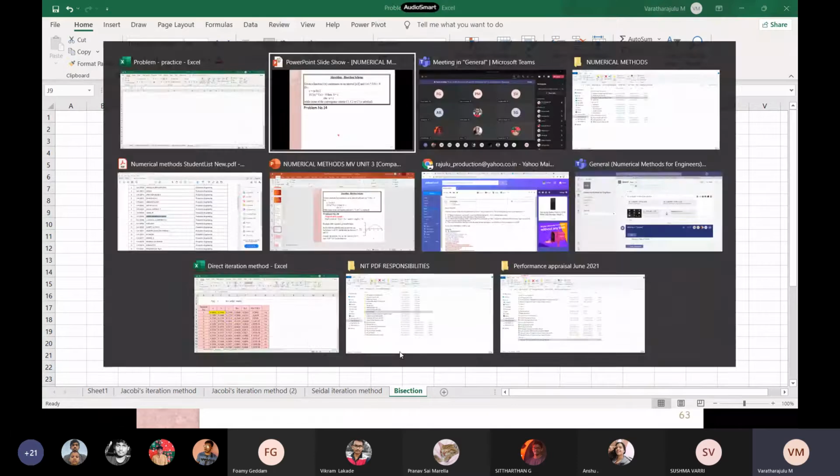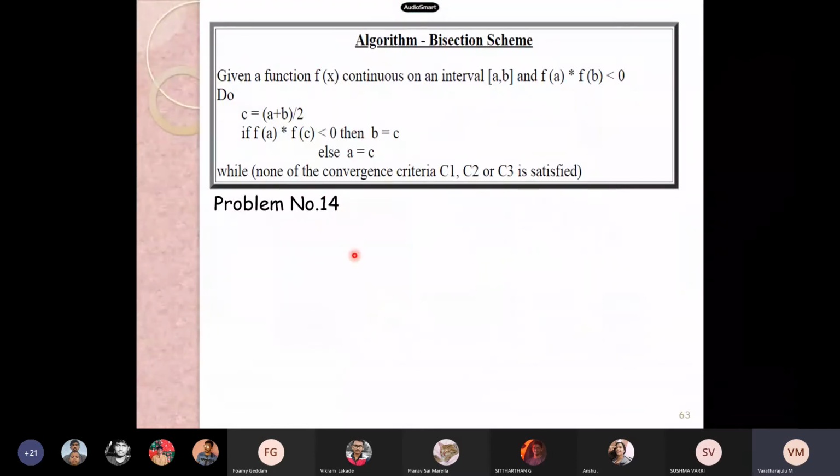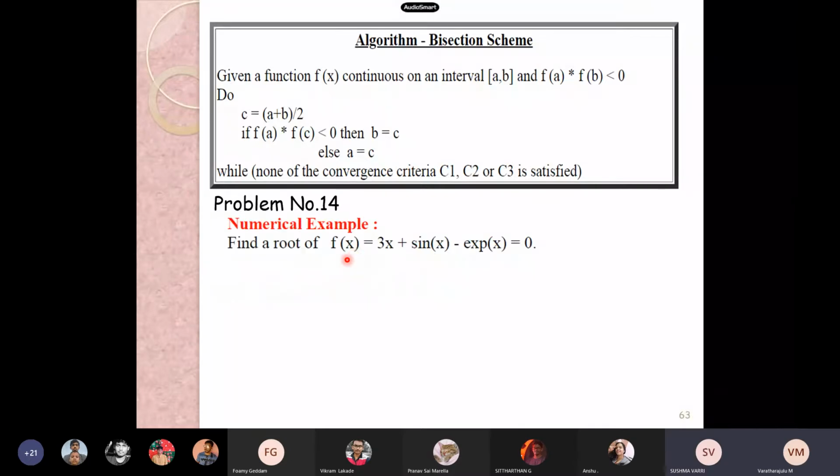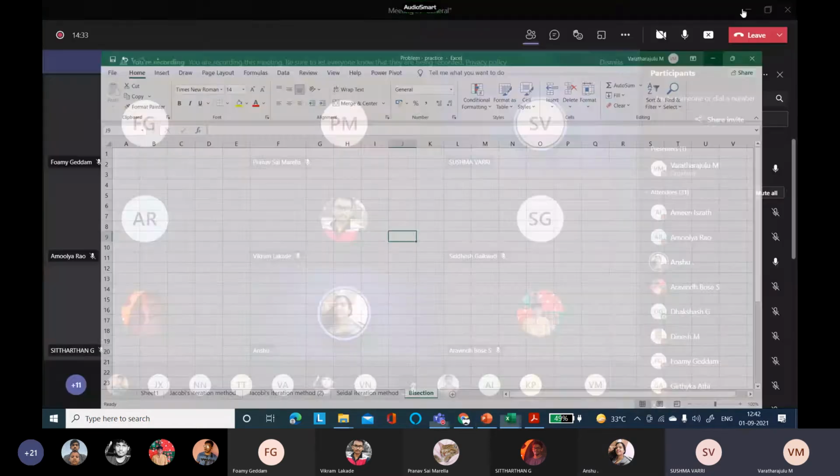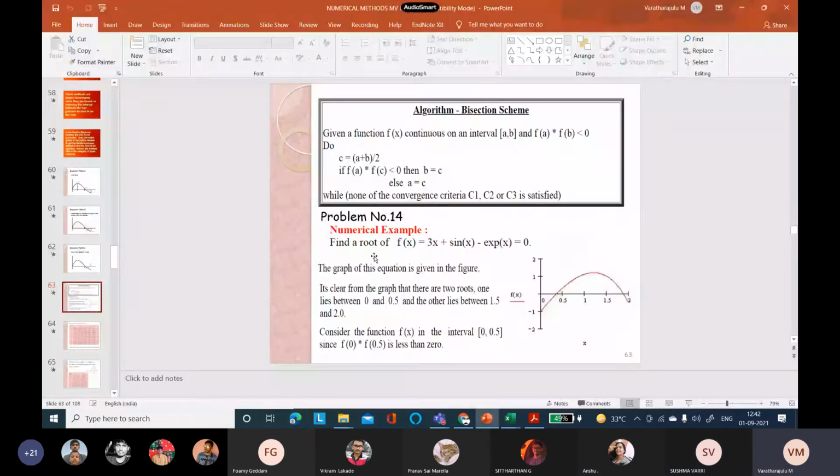Whether my Excel is visible? Excel is not visible. Yes, sir. Now it is visible. Yes, I am copying this problem number 14.